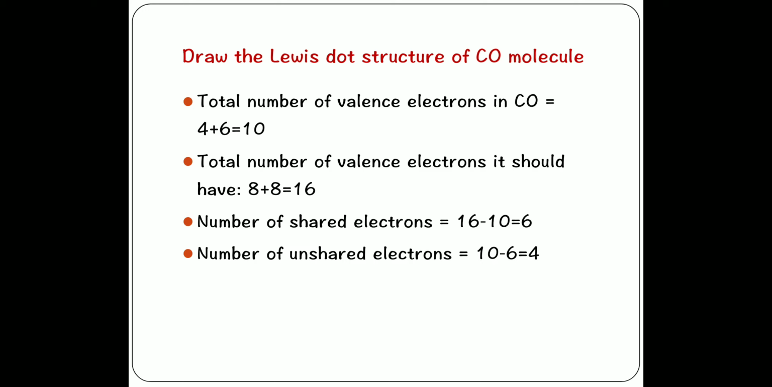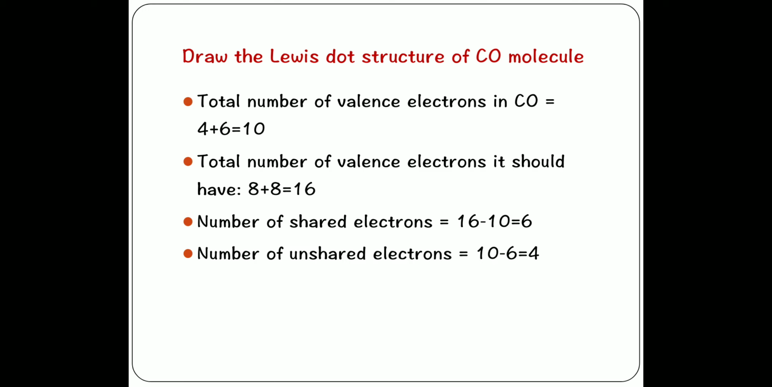Firstly, calculate the total number of valence electrons in carbon monoxide. Now carbon has 4 and oxygen has 6, so the total number of valence electrons here is 10. Secondly, let us calculate the total number of valence electrons it should have. Obviously carbon should have 8 electrons and oxygen should also have 8 electrons in order to complete the octet. So the total number of valence electrons it should have is 16.